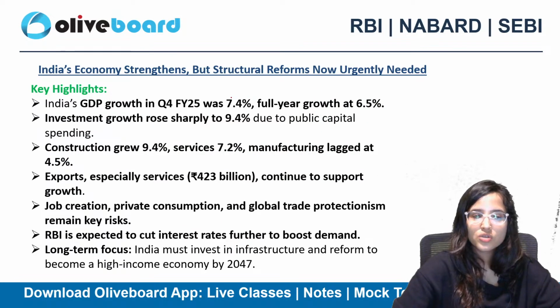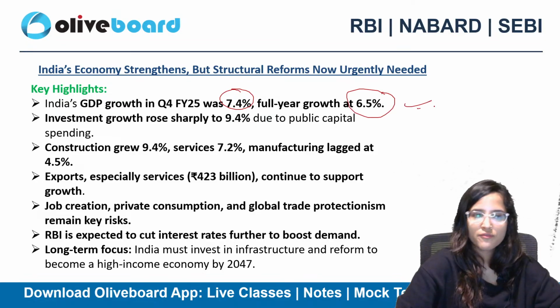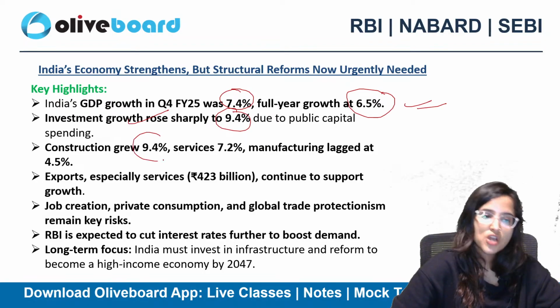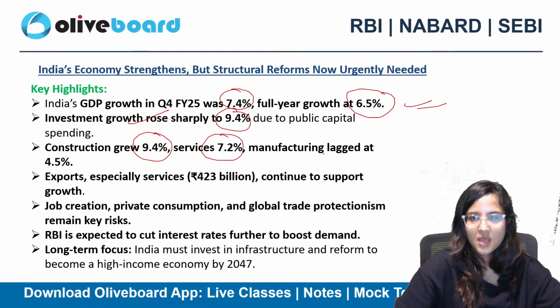India's GDP growth in Q4 of financial year 25 was 7.4%, and full-year growth was 6.5%. Investment growth rose to 10.4%. Construction grew 9.4%. Services grew 7.2%. Though manufacturing lagged a bit, at 4.5%.